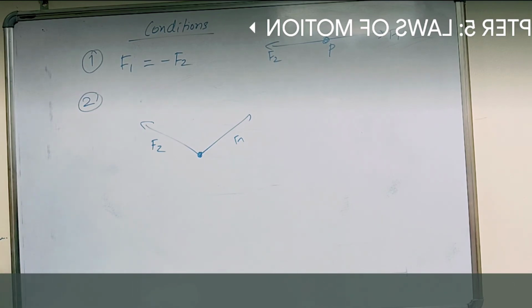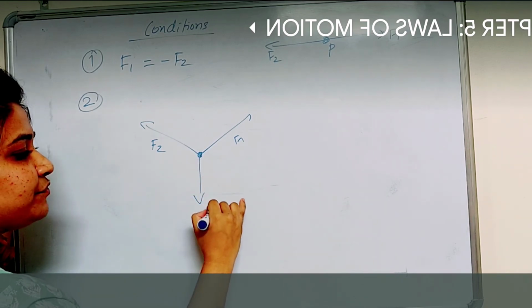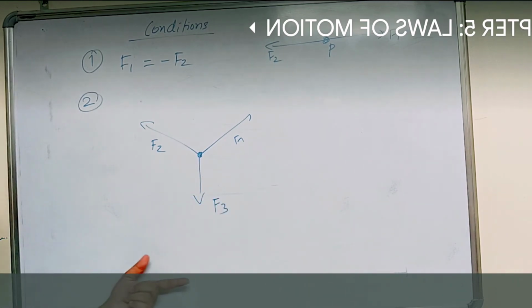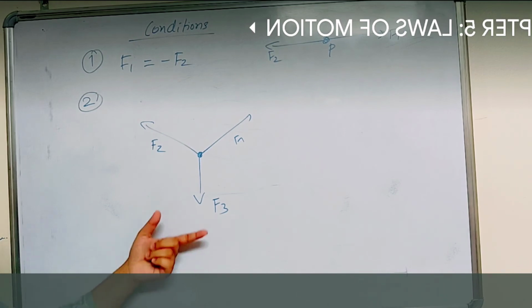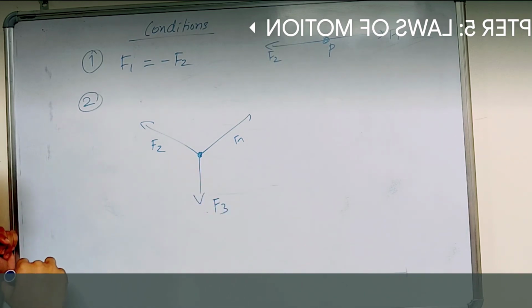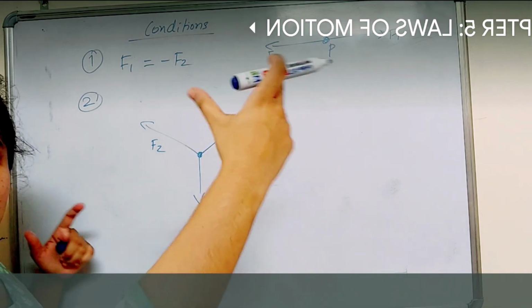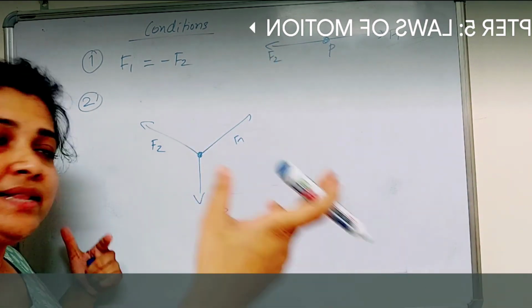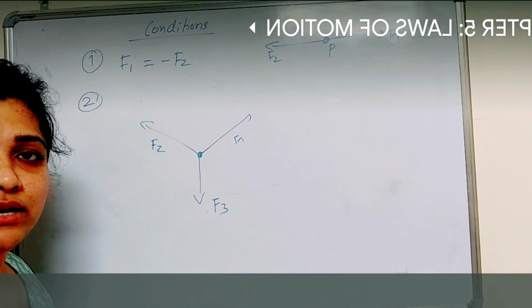Now, let me not consider two, let me consider three forces, F1, F2 and F3. Three concurrent forces are here. They will be in equilibrium when the resultant of two forces is equal and opposite to the third force. If there are n number of forces present, for two forces I know that F1 should be equal to minus F2, then I will say that yes, they are concurrent forces and they are in equilibrium.